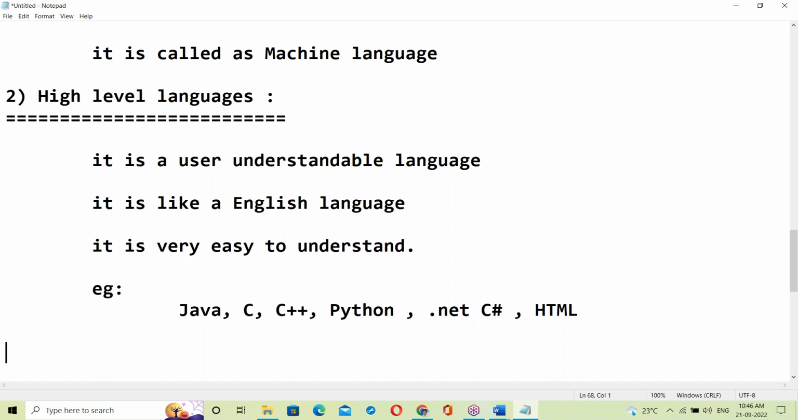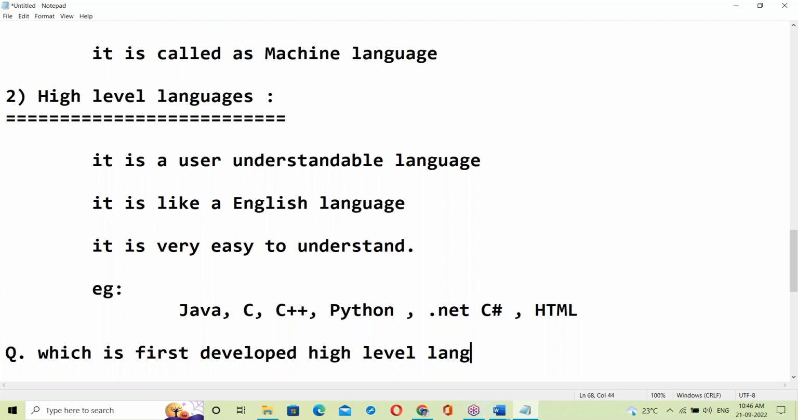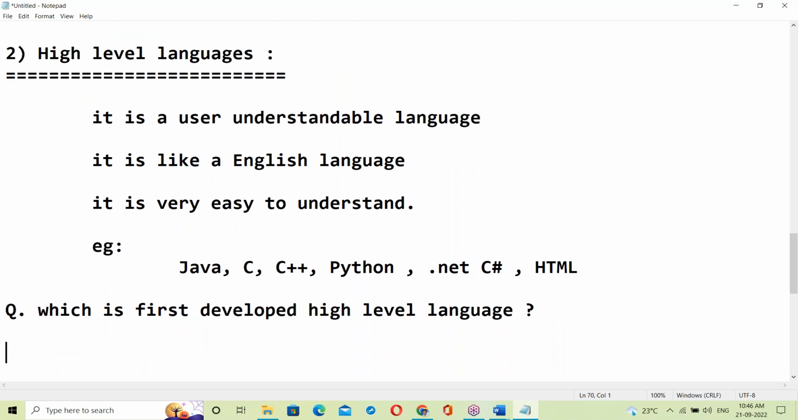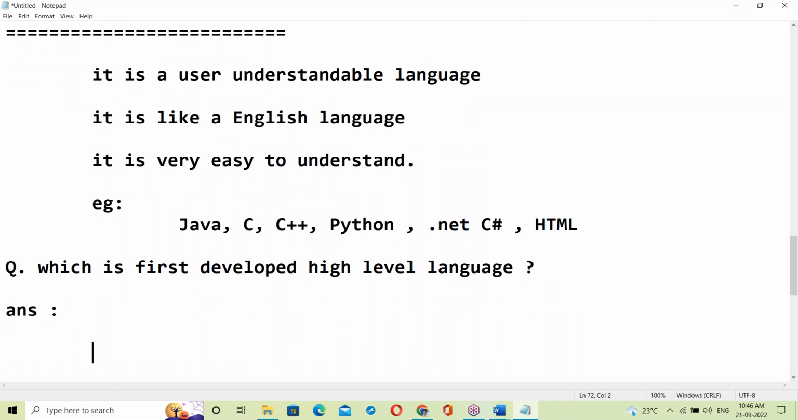Yes, here is some question for you guys. Which high level language was developed first? Can anyone answer it?